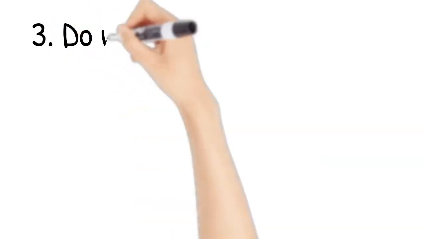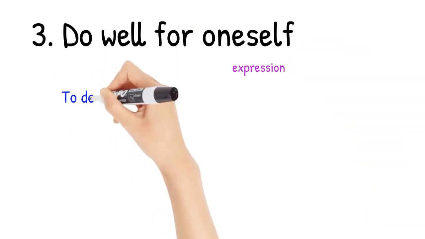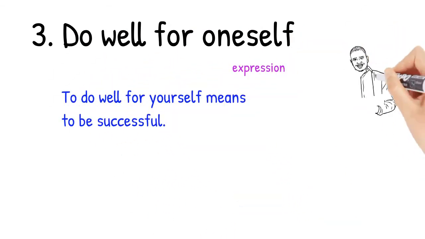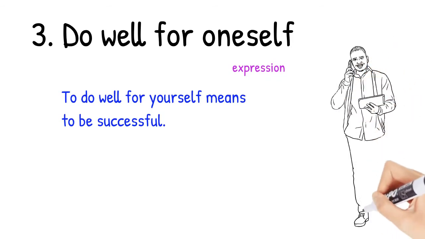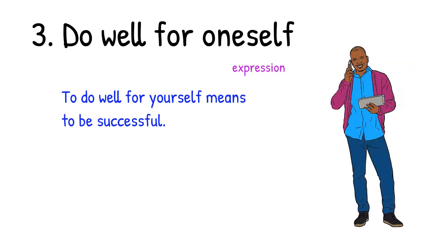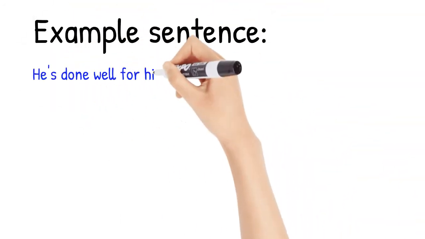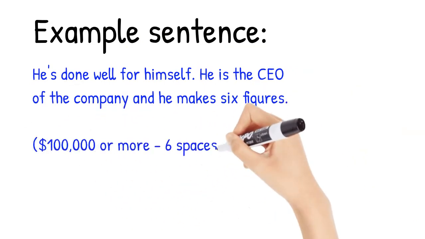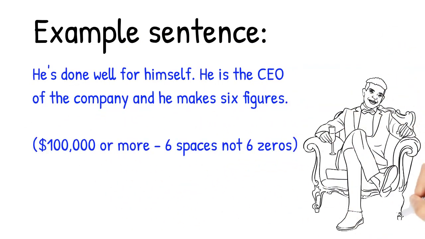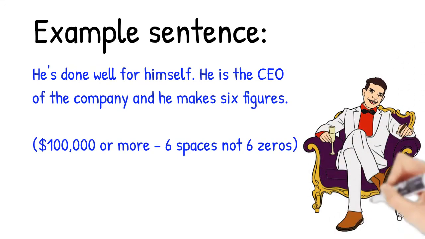And number 3, do well for oneself. It's an expression. To do well for oneself means to be successful, to do well for yourself. Oh, he's doing well for himself. Here's an example sentence. He's done well for himself. He's the CEO of the company and he makes 6 figures. 6 figures means there's 6 zeros. So that's like $100,000. It's a lot of money.